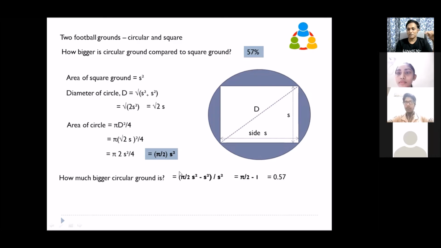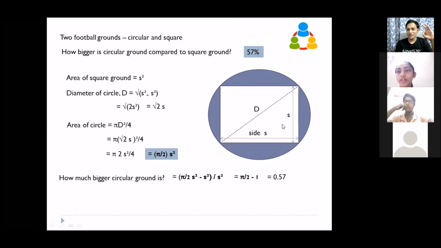Pi by 2 s square minus s square, method is more important, by s square. So s square all get cancelled. You get pi by 2 minus 1. Pi by 2 is 3.14 by 2, so 1.57 minus 1, you get 0.57. Into 100, you get it in percentage. You get it as 57%. What does it mean? If you have a shape of a circle and this square, which area here is this 57%?